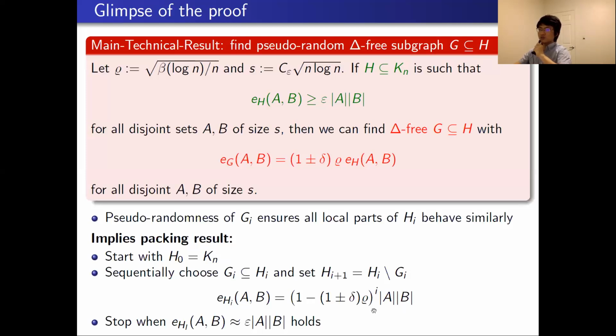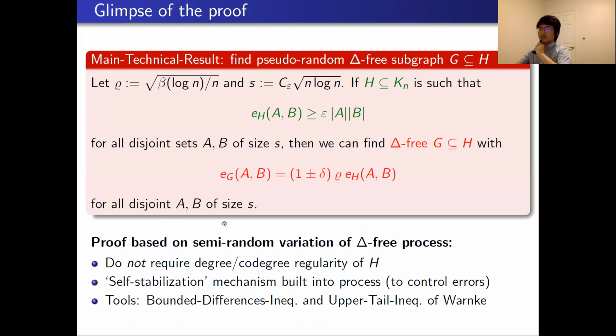And we can continue removing G_i from H_i by this Monte-Koenig result as long as this parameter is at least epsilon. And we will stop when this parameter is roughly epsilon. And then a double counting argument tells us that we have covered at least a 1 minus epsilon fraction of edges of the complete graph by the graphs G_i. And that is how we use our Monte-Koenig result to prove our packing result.